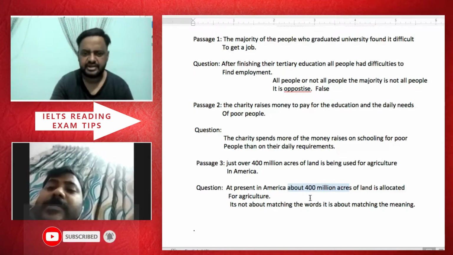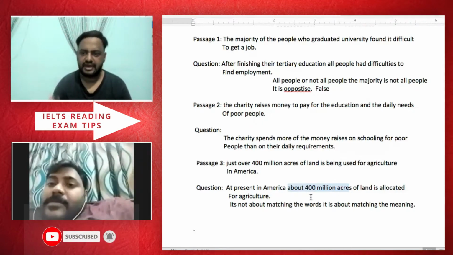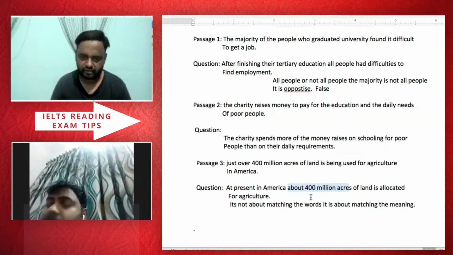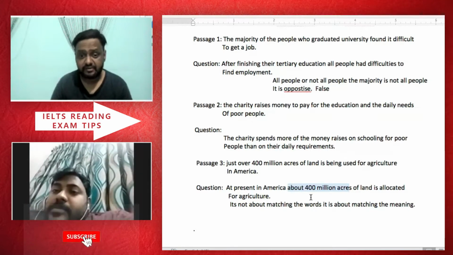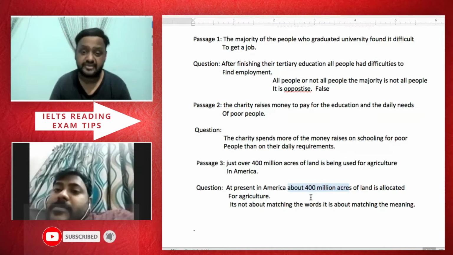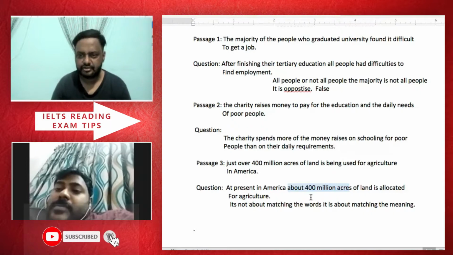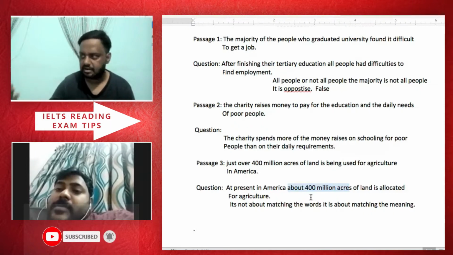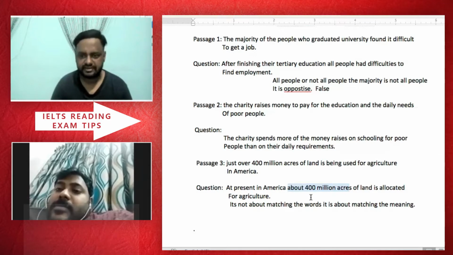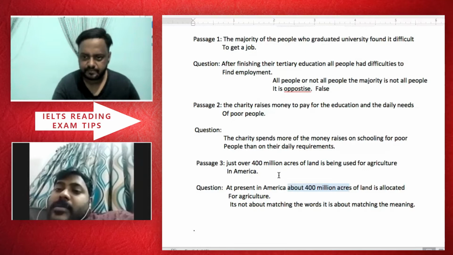But they have mentioned about. So about means it could be even more than 400 million acres. If it were less, they would have used less than 400 million acres. But they're saying about, which means roughly, a bit more than 400. So whenever they use about, you take it as kind of true, about to be more than 400 million acres. Okay.